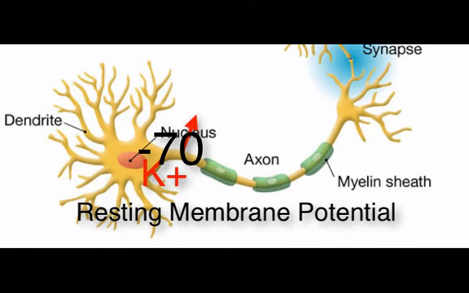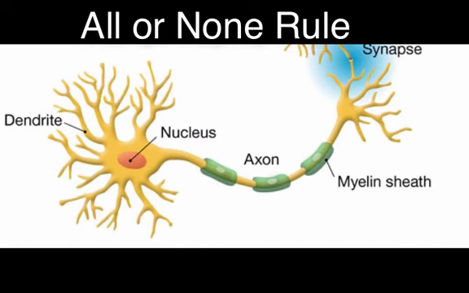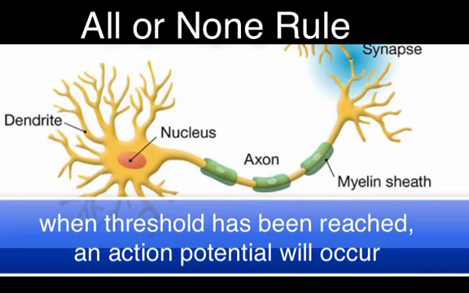There is an all-or-none rule with action potentials that states that once a nerve fiber has reached threshold, an action potential will occur. In other words, if threshold is reached, an action potential will take place. If threshold is not reached, no action potential will take place.